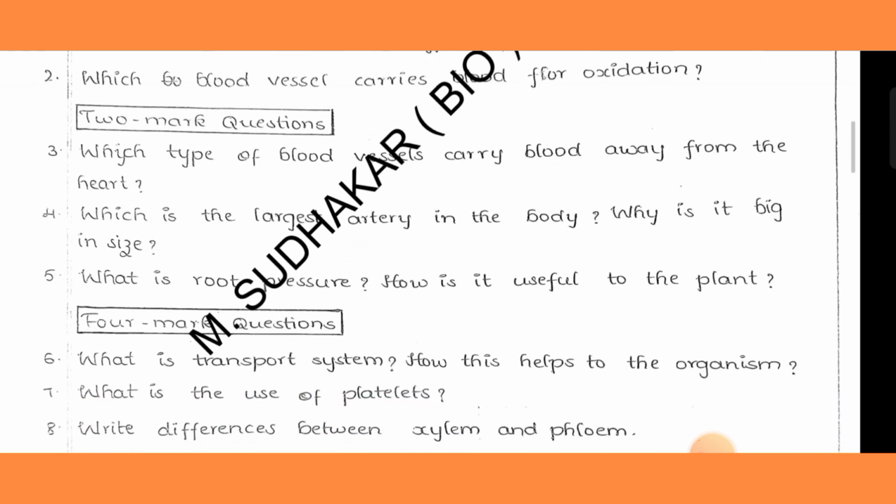Then 2 marks questions. Which type of blood vessels carry blood away from the heart? Which is the largest artery in the body? Why is it big in size? What is root pressure? How is it helpful for the plant? This is also a most important question. Then 4 marks questions.